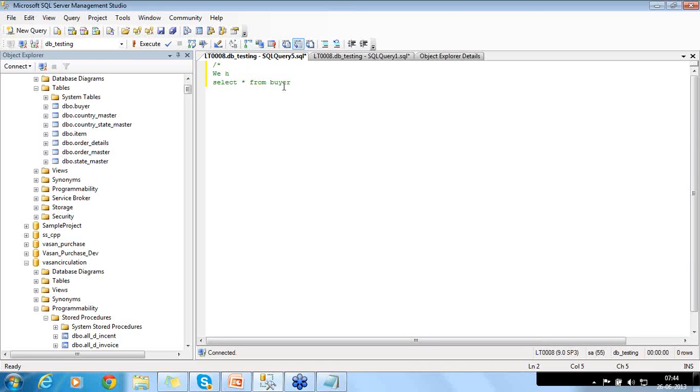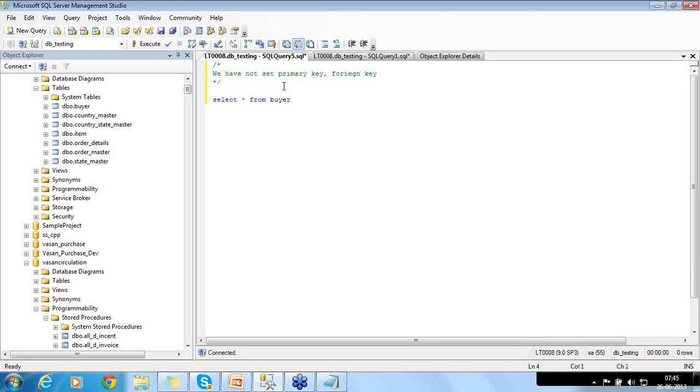In this we have not set primary key, foreign key, right, and that's it. So we have not set it. This is for your understanding.